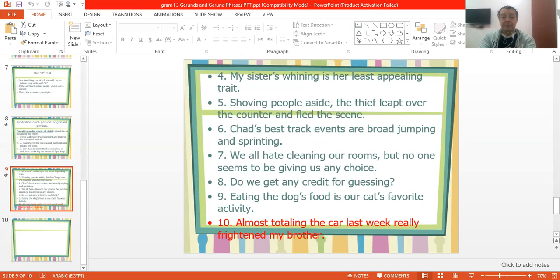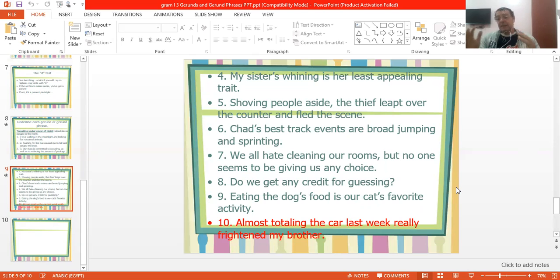Number 10. Almost totaling the car or destroying the car last week really frightened my brother. Okay? So again, almost totaling the car last week really frightened my brother, or it frightened my brother. Yes. So it's a gerund phrase, using the it test.